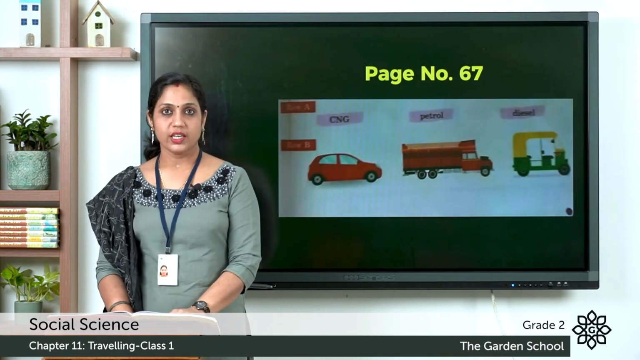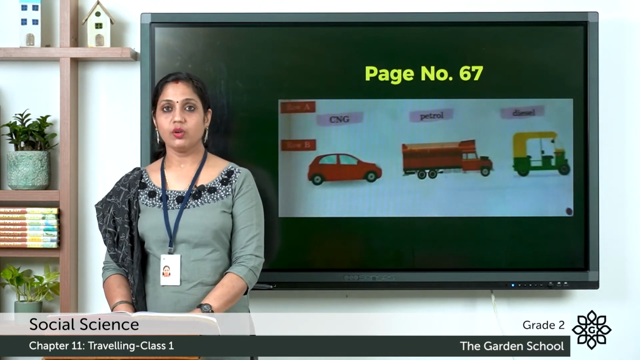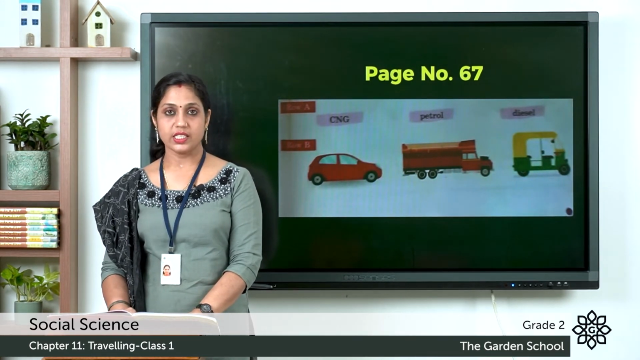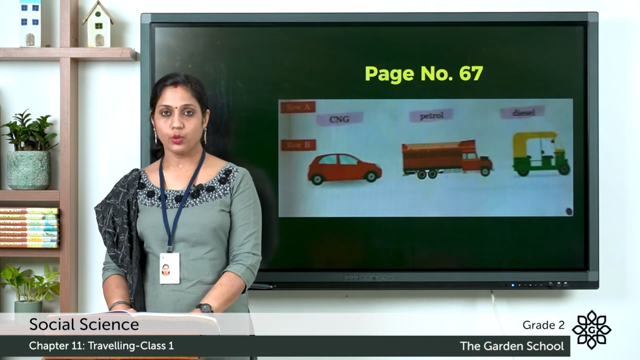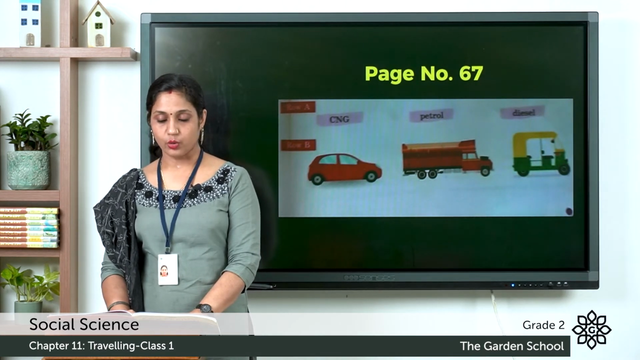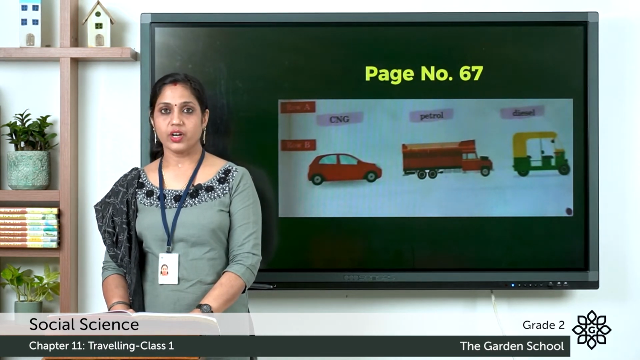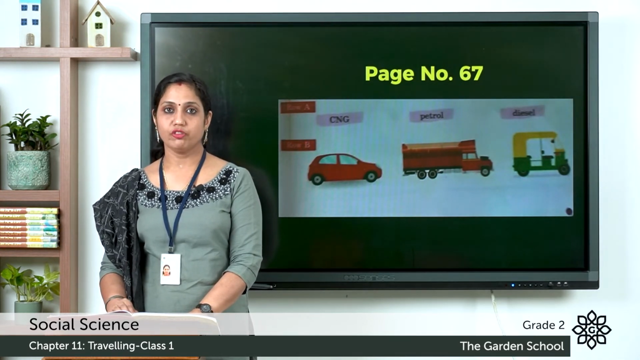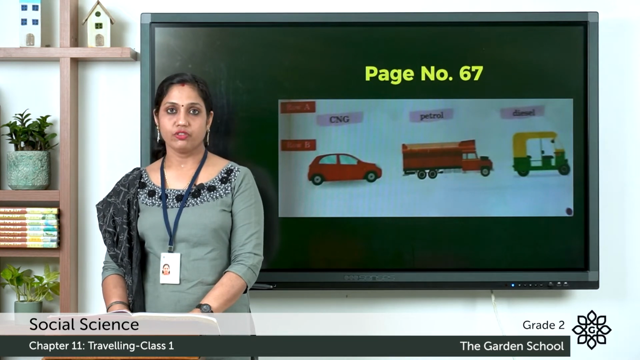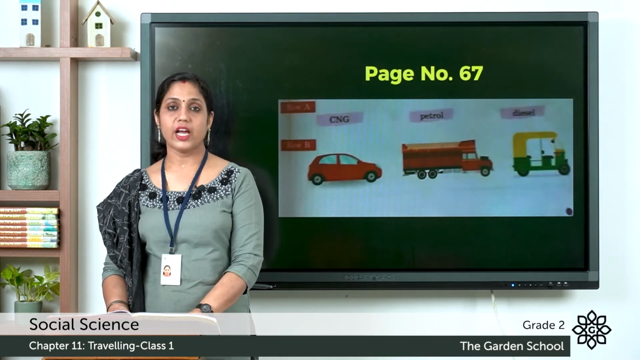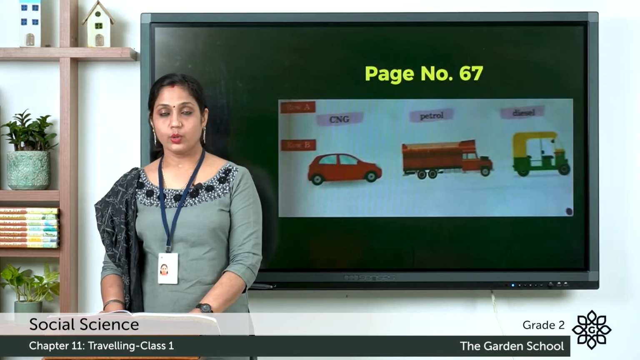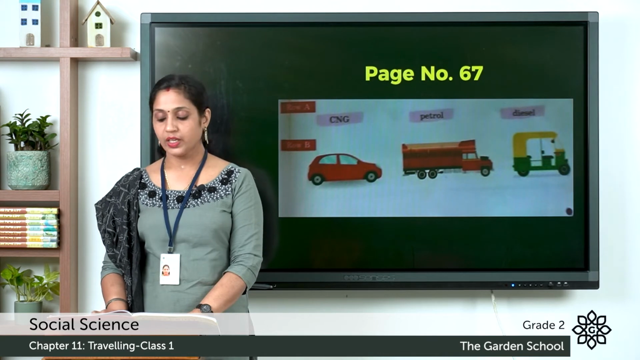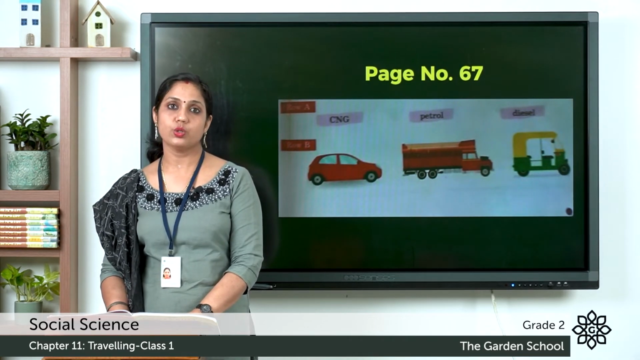Now let's move on to a third exercise. Match the vehicle with the fuel it usually runs on. So in the row A, you can see CNG, petrol, diesel are given. And in the row B, you can see car, truck and an auto rickshaw given. So we have to match the vehicles with the fuels that they use. So the first one, car, you can match to petrol. Second one, truck uses diesel, so you can match it to diesel. And the third one, auto rickshaw, you can match it to CNG.